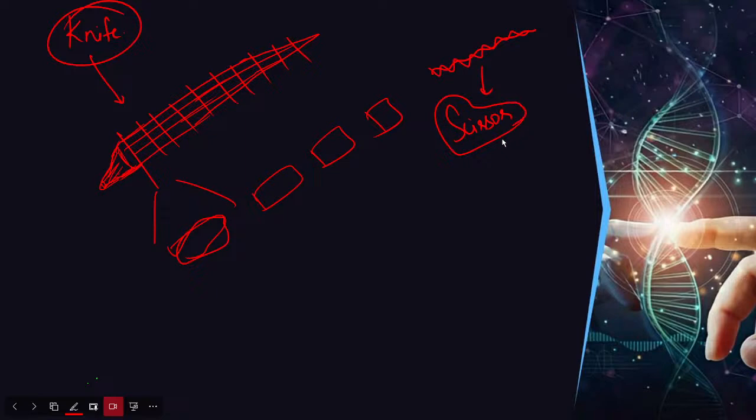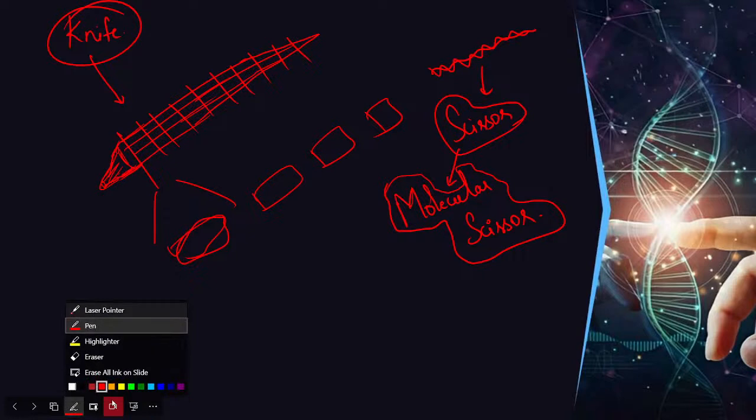Not a knife, scissors. This scissor we are using to cut DNA, which is life, bio. So this is called a molecular scissor. Now, using this molecular scissor, what can we do? We can cut this DNA into fragments, right? So the first thing we will do is cut the DNA into fragments.